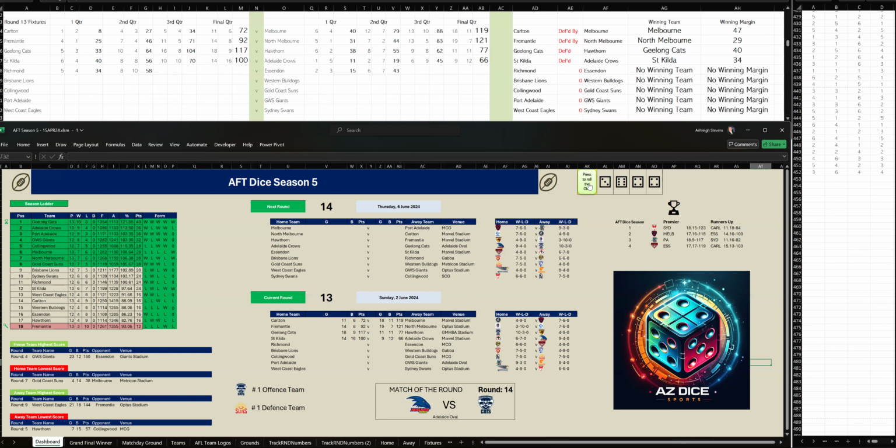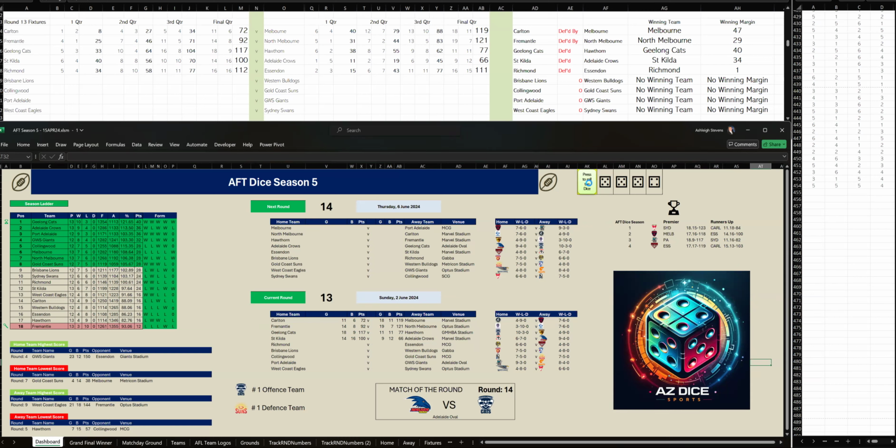Third quarter, Essendon, they kicked 5 goals, 4 to Richmond, 3 goals, 1. And at three-quarter time, it is even, 11-11, 77 apiece. All right, let's go to the last quarter to see who wins. And in the end, when it was really close at three-quarter time, Richmond, they got over the line by 1 point. Richmond, final score 16-16, 112 to Essendon, 16-15, 111. All right, let's go to the next game.